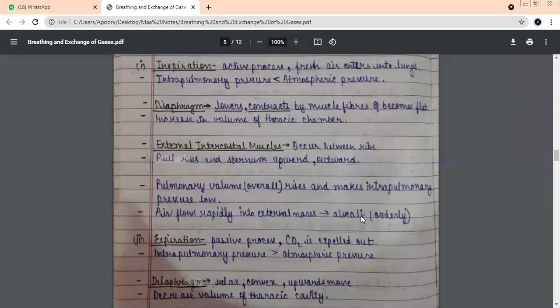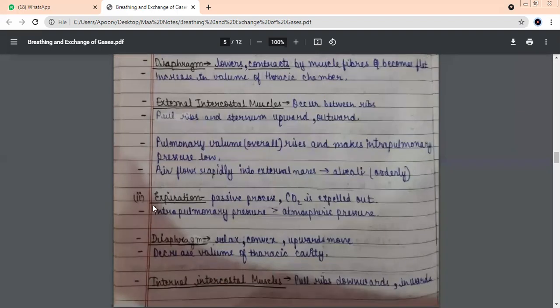It's a passive process. No energy is involved in this. Carbon dioxide is thrown out. Just the opposite. Here, the pulmonary pressure, this happens when the pressure inside the lungs becomes greater than the atmospheric pressure. In this case, it will be exactly the opposite.